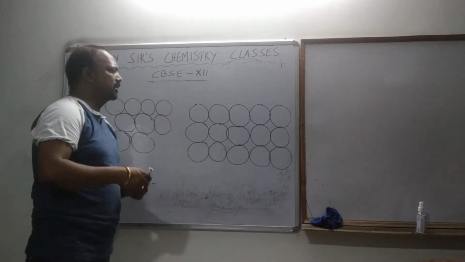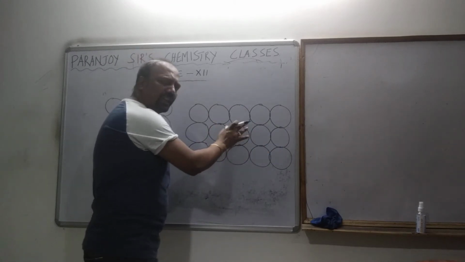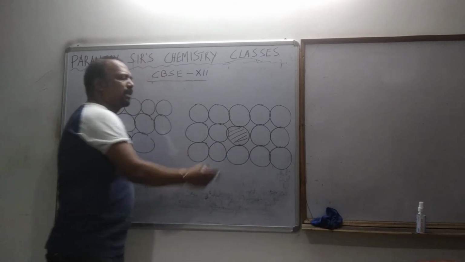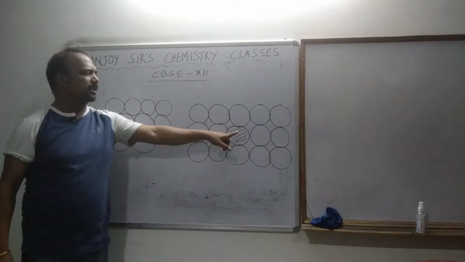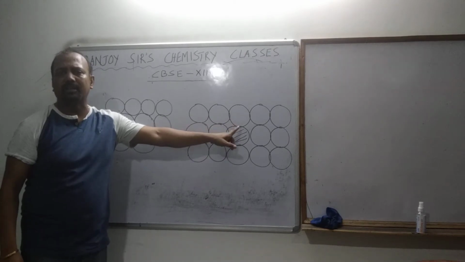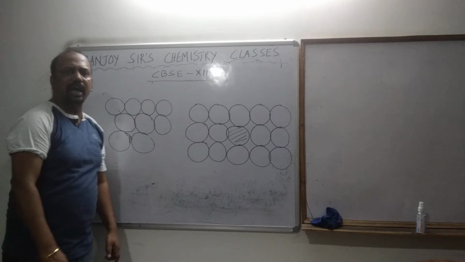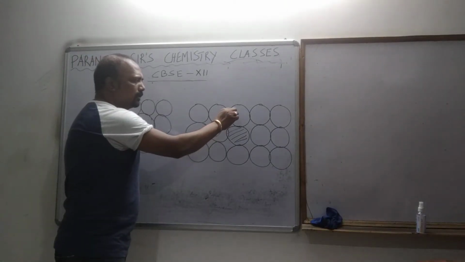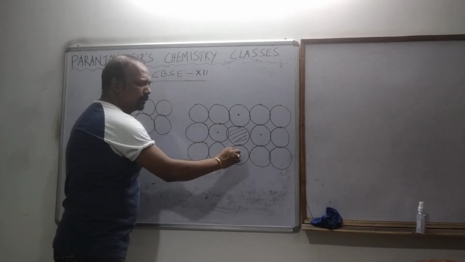What are the names? Take any one of these spheres from inside, somewhere in the middle. Suppose I am taking this one in the middle. Now this particular sphere, or this particular suntala, or this particular apple, whatever you think, is directly in touch with how many? Four.